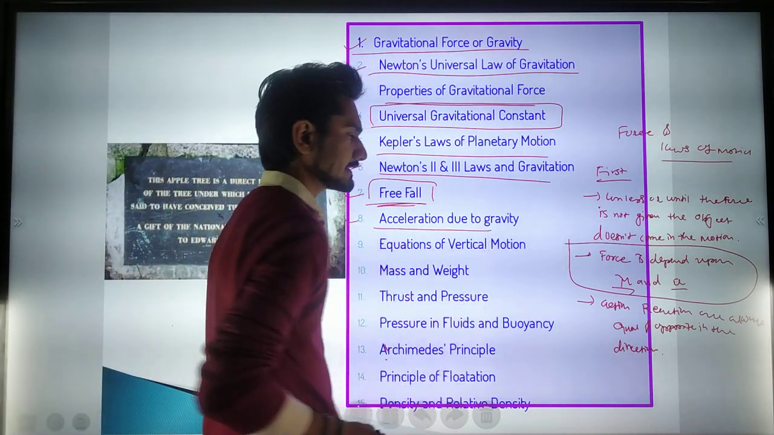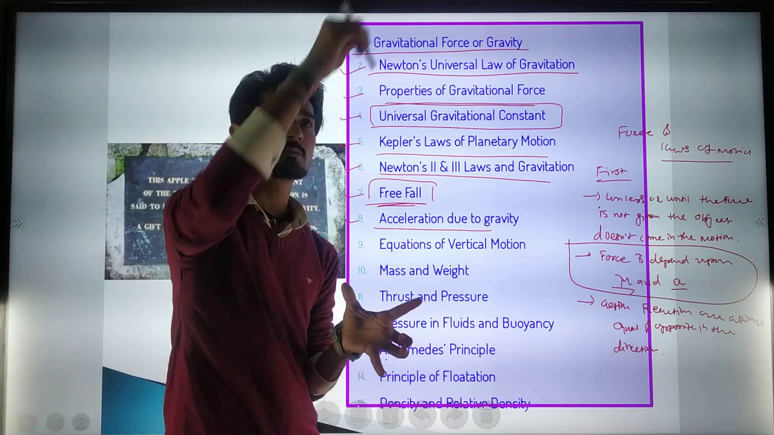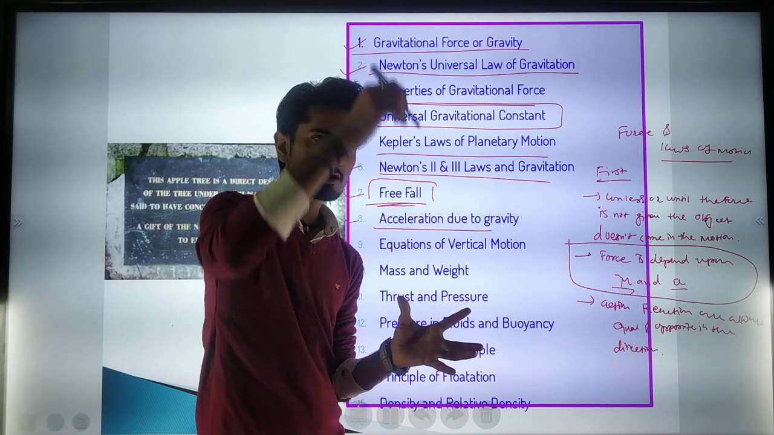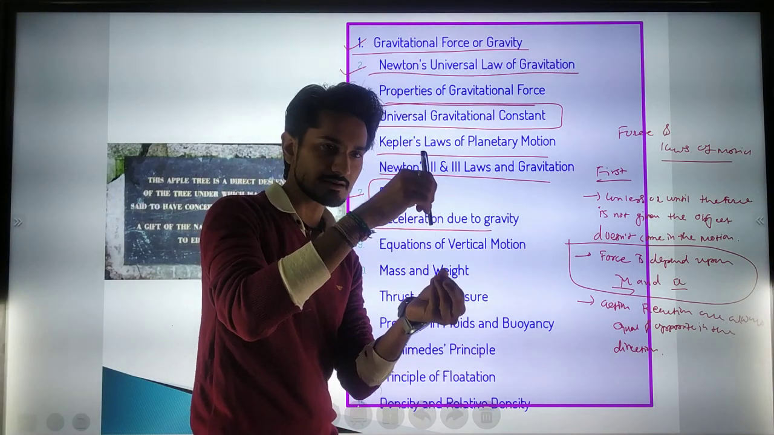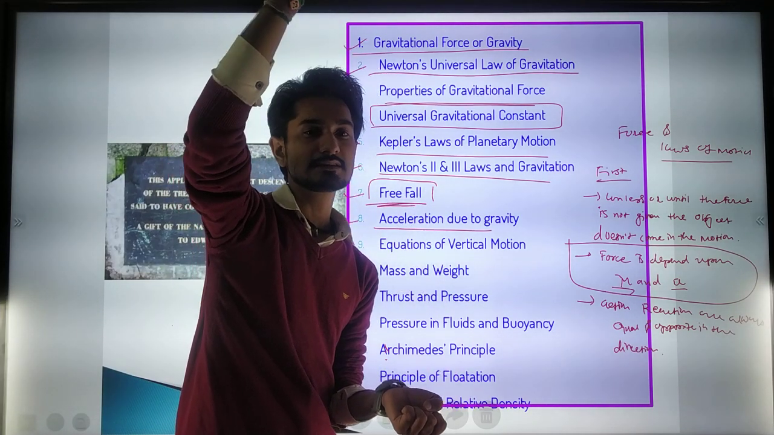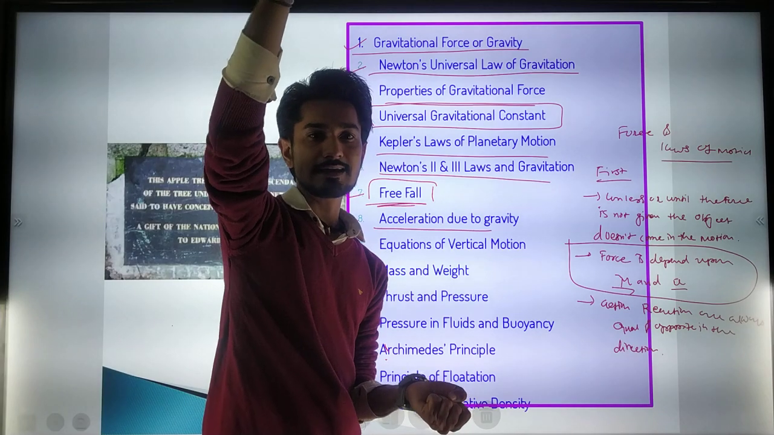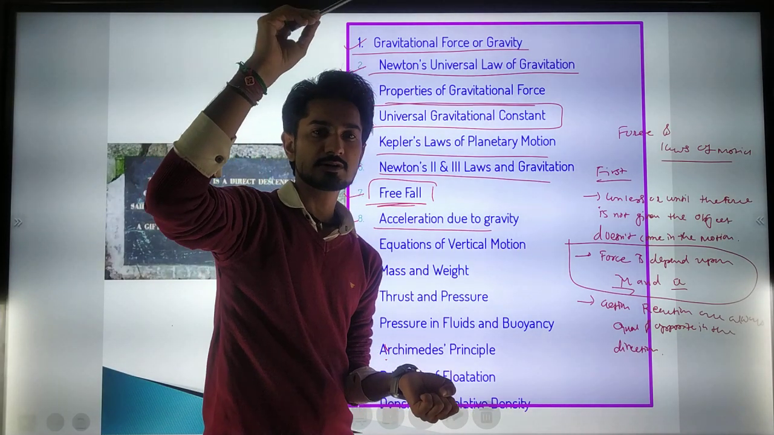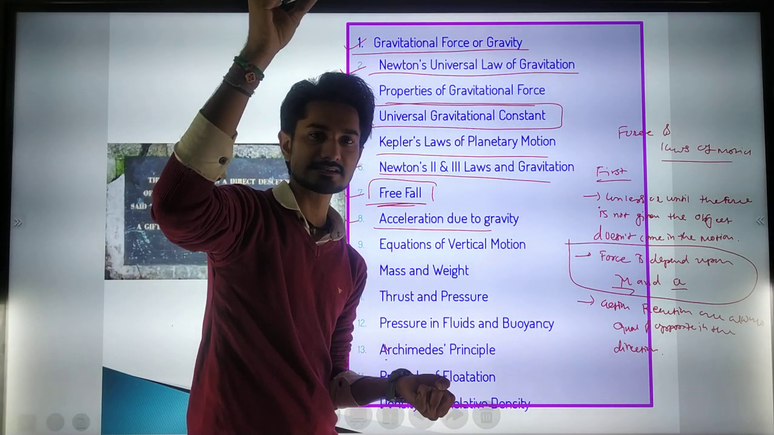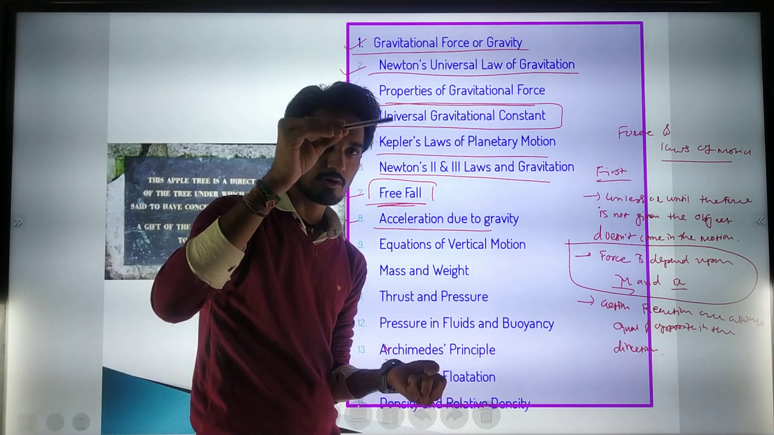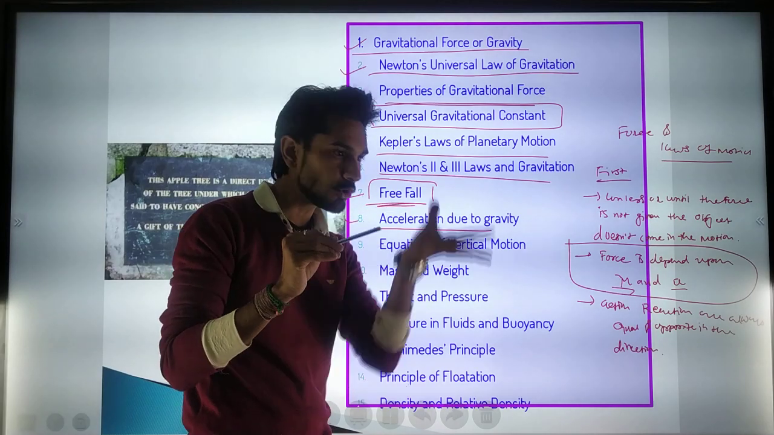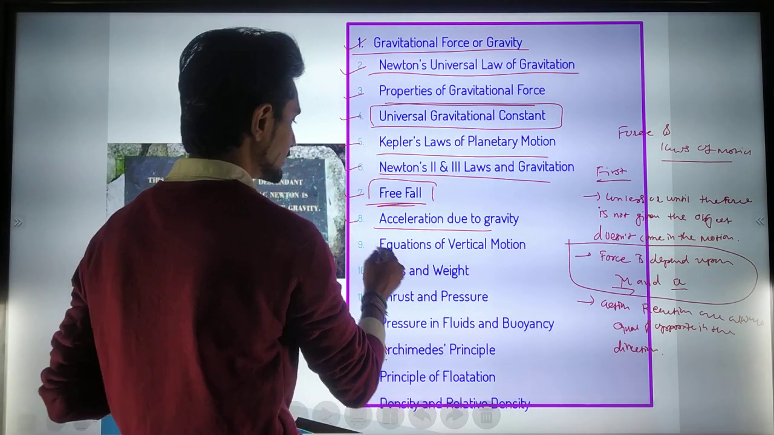Acceleration due to gravity. Due to gravity, an object experiences some kind of acceleration, because whenever the object is nearby the earth, it experiences much more gravity than it does in space, at a much higher height. Wherever an object is at a much higher height, it experiences less gravity, and due to the lower gravity, the acceleration rate is also low. But wherever the object is nearby the earth's surface, it experiences much more acceleration. Okay, that we are going to study.